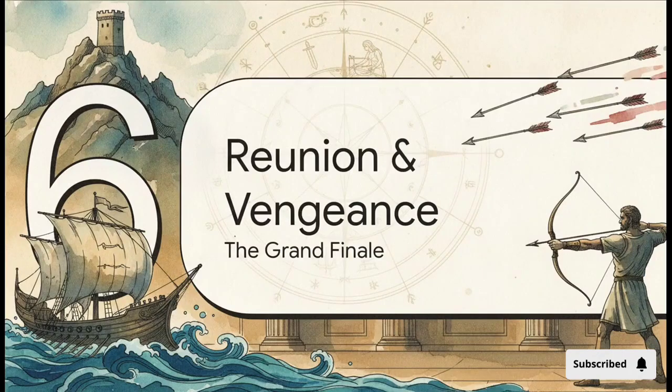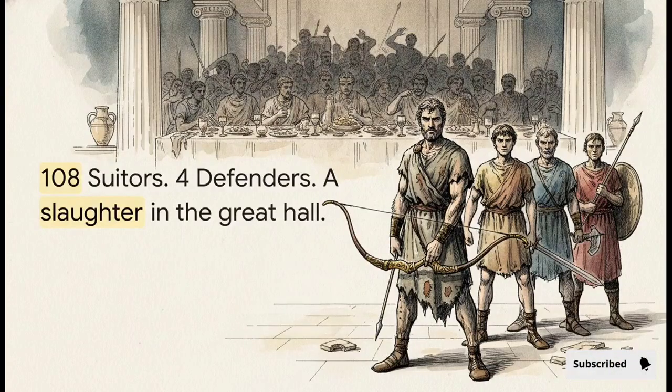Which brings us to our final act, Section 6, Reunion and Vengeance. The grand finale. After years of wandering and years of agonizing waiting, the timelines finally converge back on the island of Ithaca for the ultimate showdown. The cinematic tension here is just palpable. Odysseus arrives disguised as an old beggar.